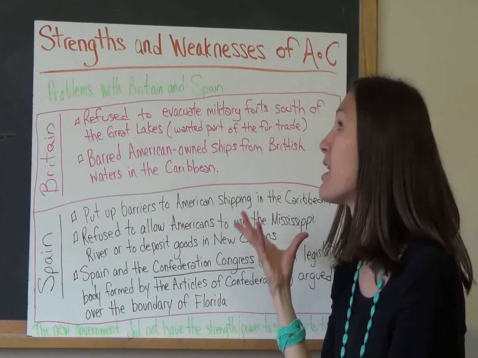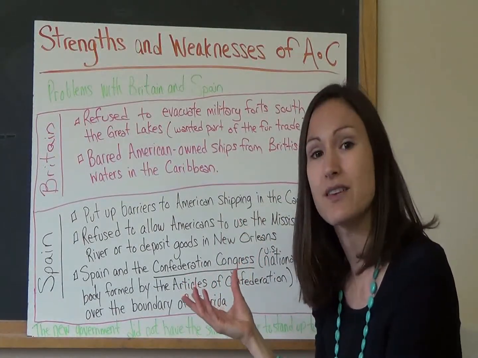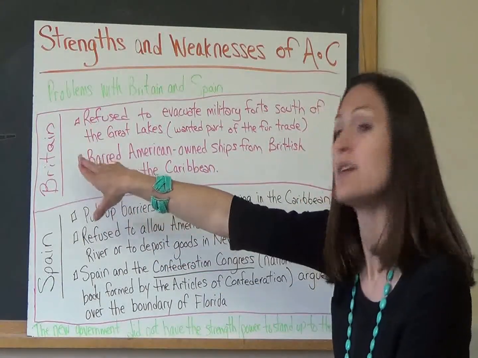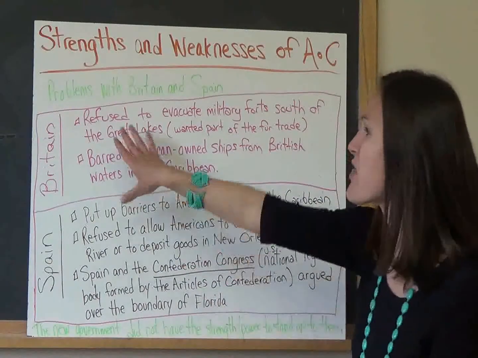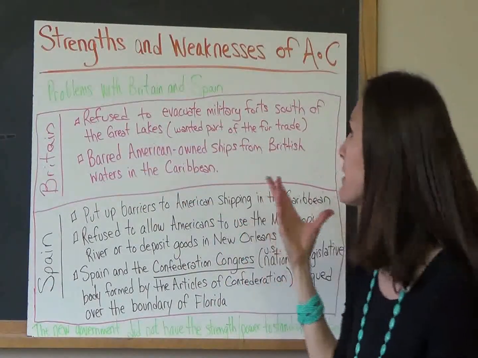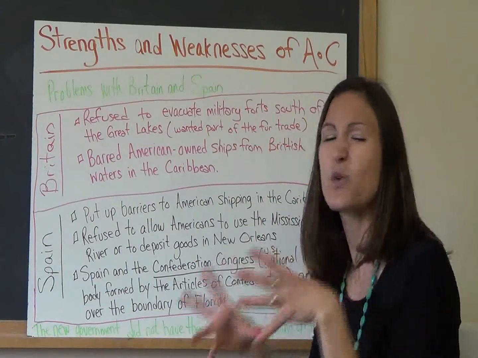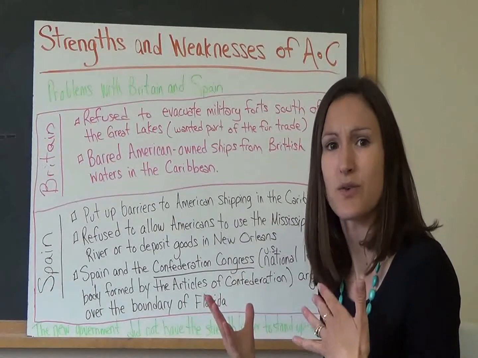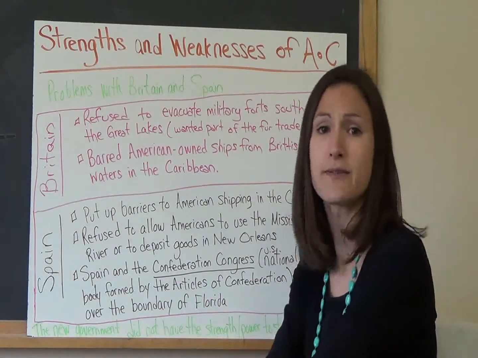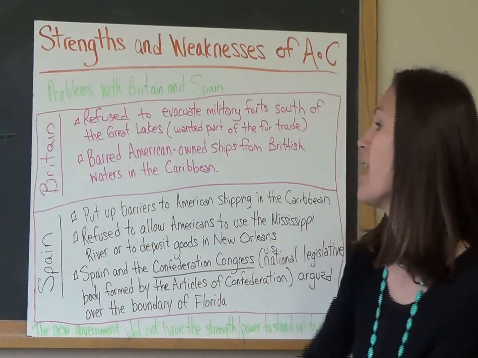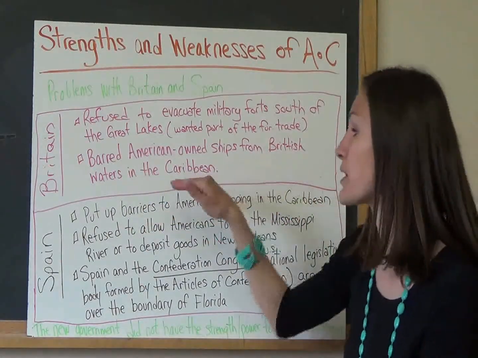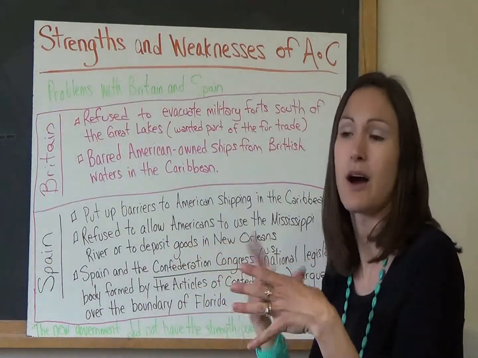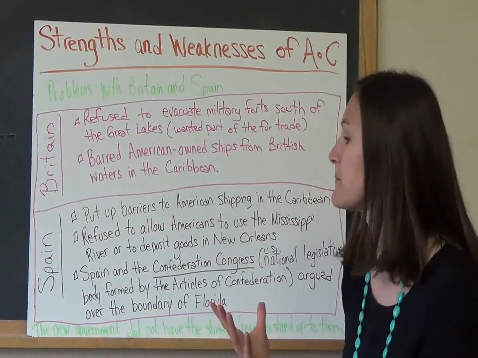So next, problems, weaknesses of the Articles of Confederation. Here we're going to look at problems with Britain and Spain. With Britain, now remember this is after the Revolutionary War, they refused to evacuate their military fort south of the Great Lakes. They still wanted to be involved with the fur trade. And the U.S. didn't have a way to force them out. So the British said, nope, we're staying in our forts, even though we lost the war. And they barred American-owned ships from British waters in the Caribbean. So this does not help U.S. people with trade and what they're doing.